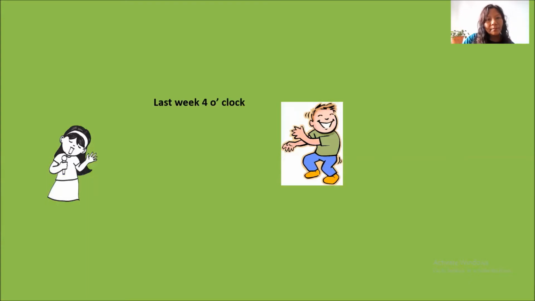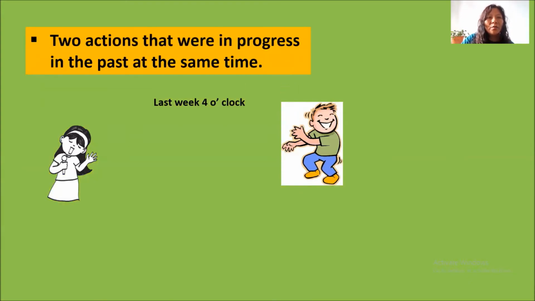Next, when two actions were in progress, continuing in the past at the same time, we also use the past continuous tense. For example, last week at 4 o'clock, she was singing.